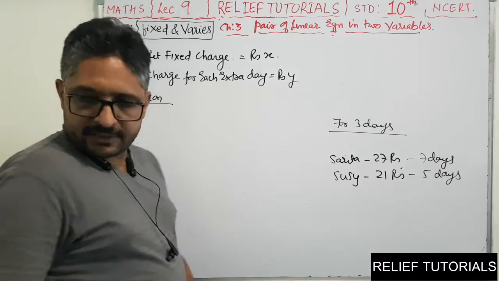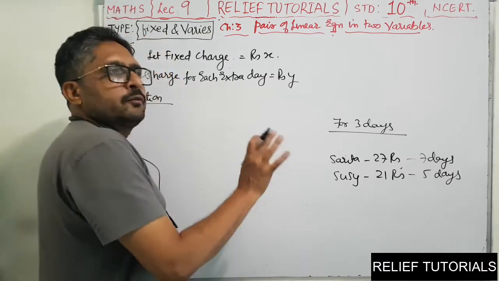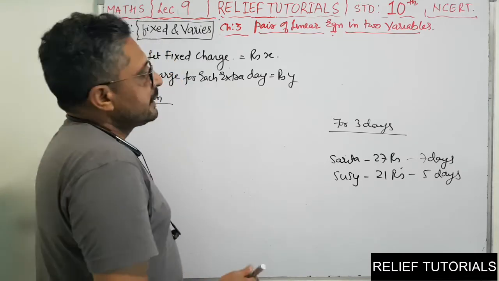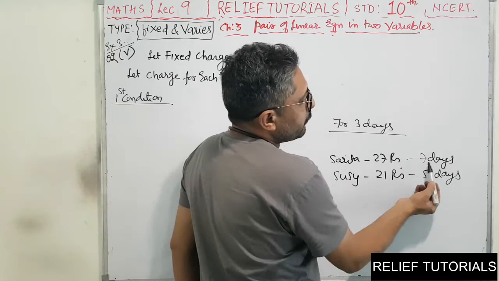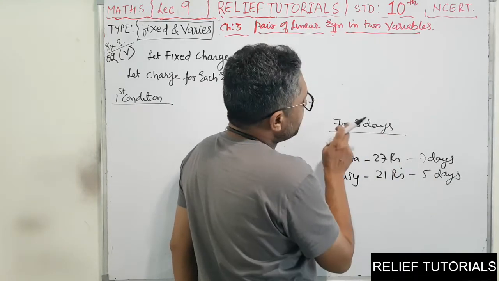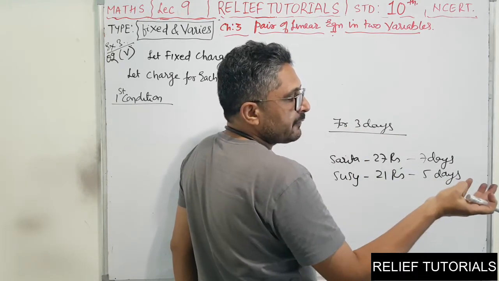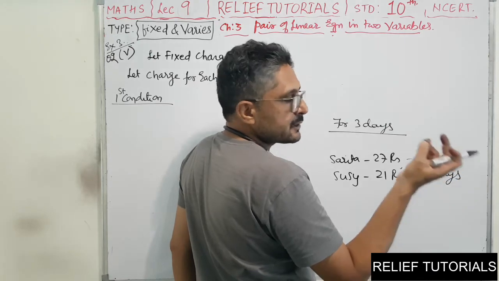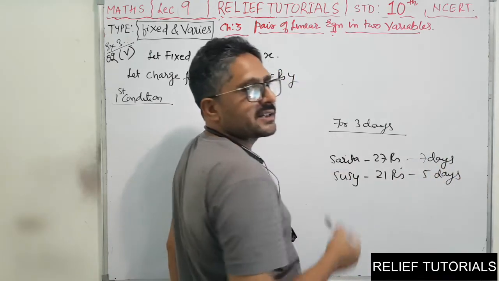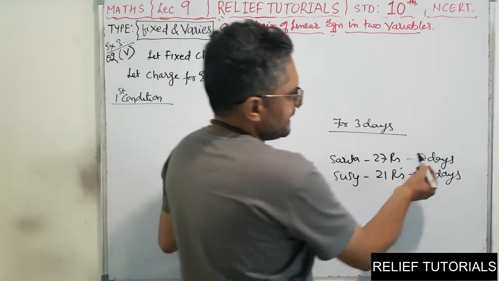See what the first condition is. Now for 3 days it is the fixed charge. Sarita has kept the book for 7 days. So the fixed charge will be for the first 3 days. Then 4th day, 5th day, 6th day, 7th day, that is 4 extra days she has to pay an extra charge. This is 7 days, friends.